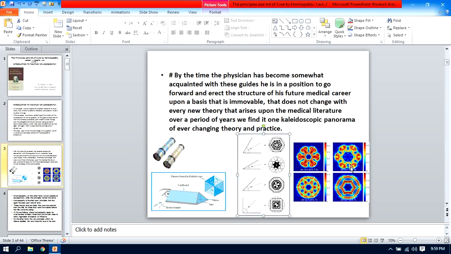Very beautiful pictures you can observe from this kaleidoscope. It is very interesting to observe these different images. But what is the relation of this? Why Hahnemann